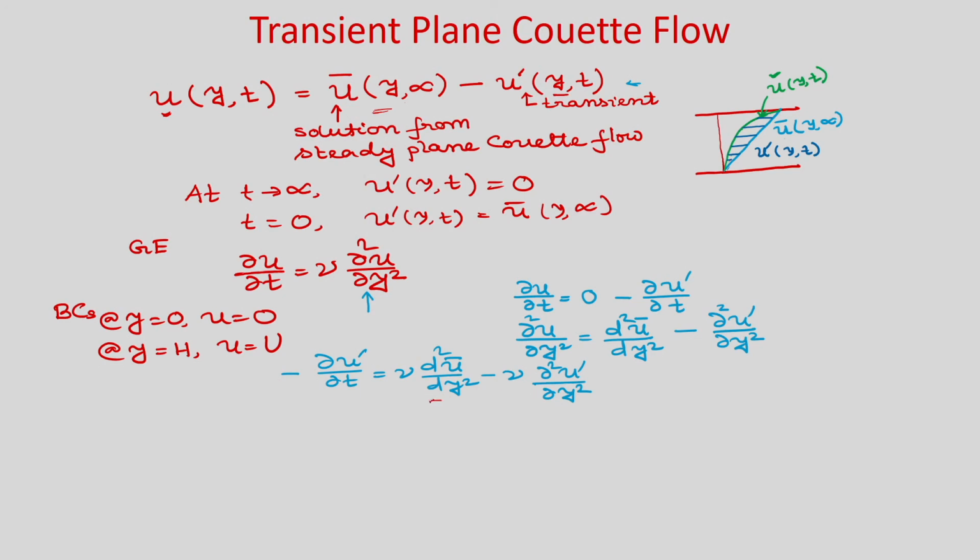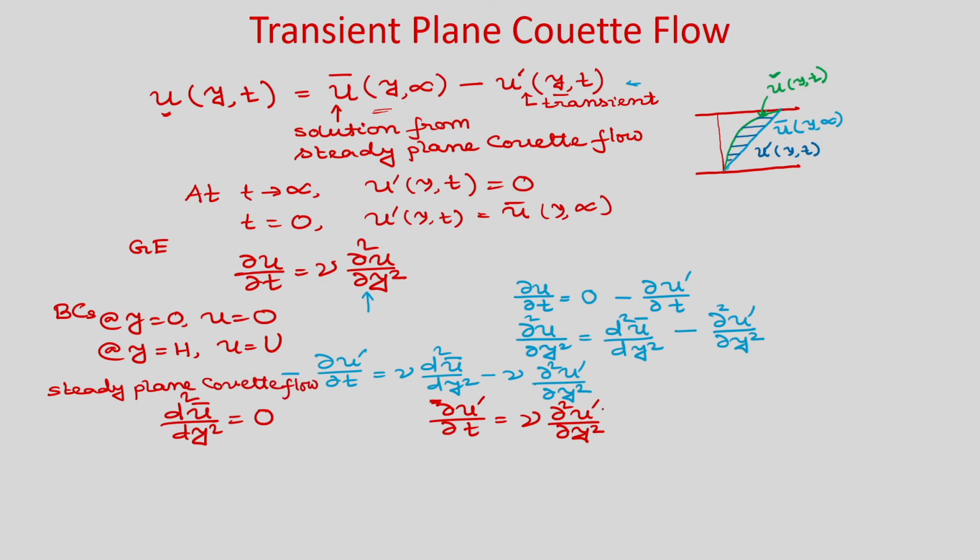One is d 2 u bar by d y square is equal to 0, because this is the governing equation for the steady plane Couette flow we know, and if you put it 0, then the other equation you will get is del u prime by del t is equal to nu del 2 u prime by del y square. Okay. Now, we have split it into two problems. One is steady plane Couette flow, okay, and this is your transient problem.